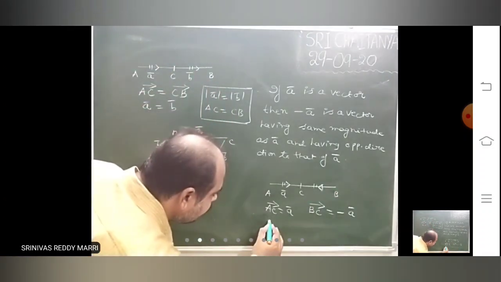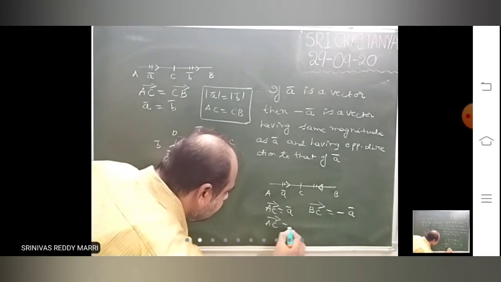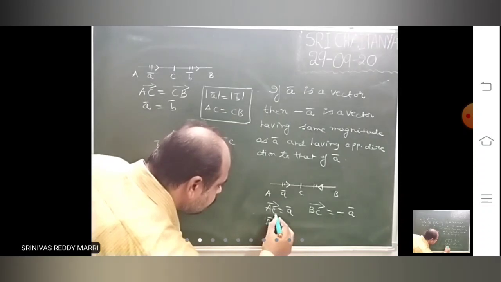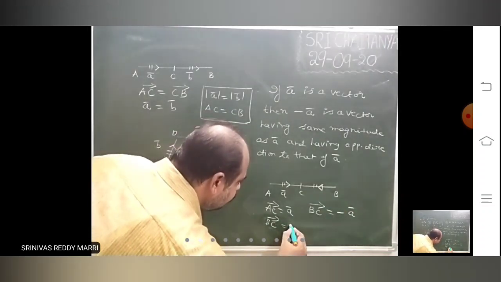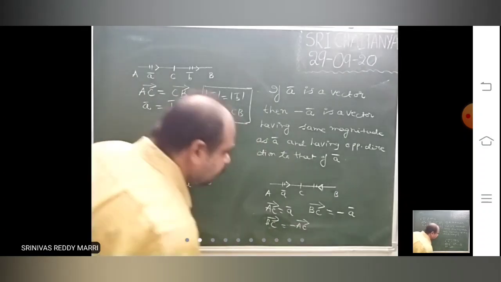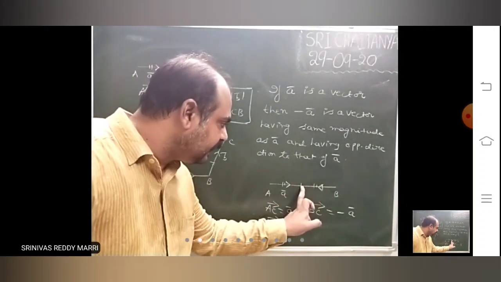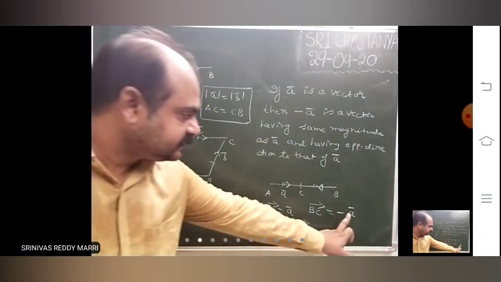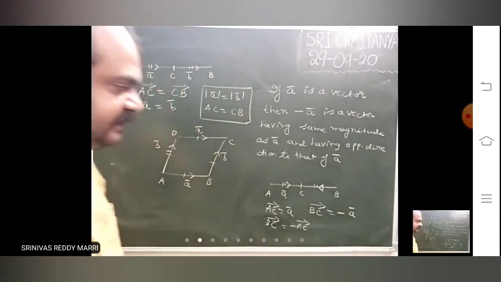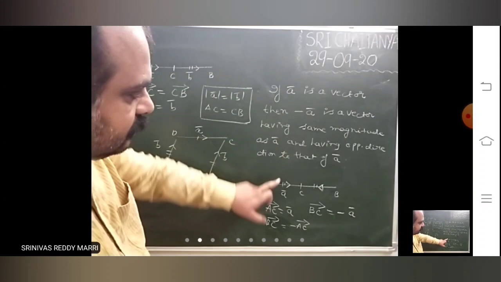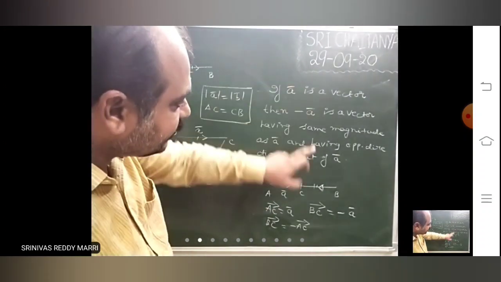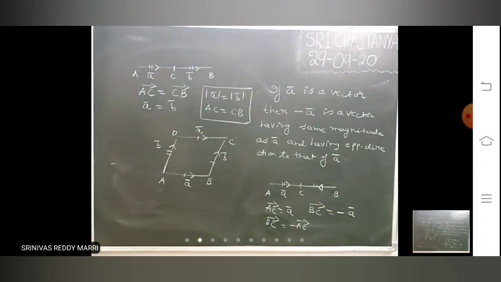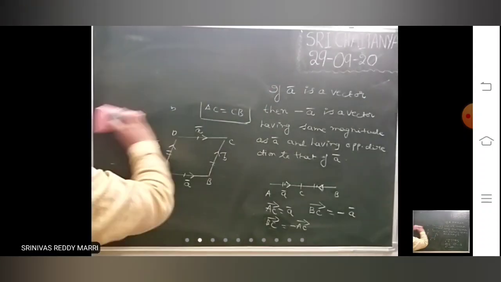That means we can say that BC bar equals minus AC bar. Look at this, BC bar is nothing but minus AC bar. So if A bar is a vector, then another vector which has the same magnitude but opposite direction is called minus A bar.